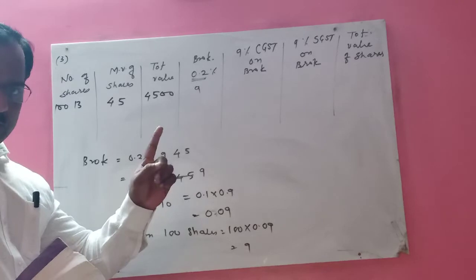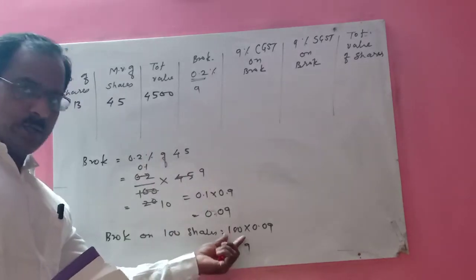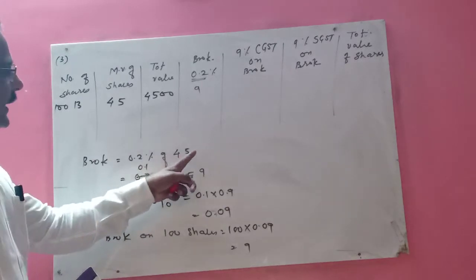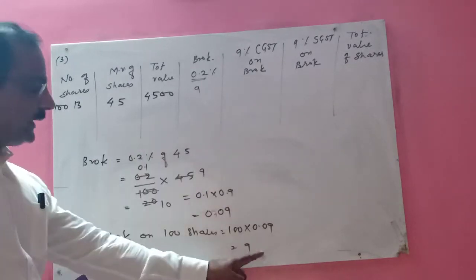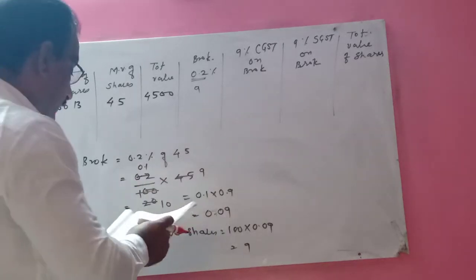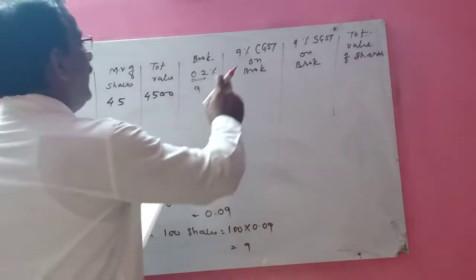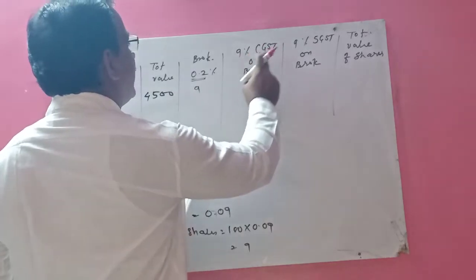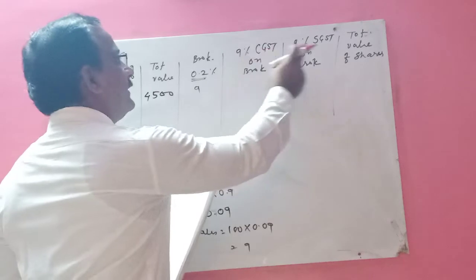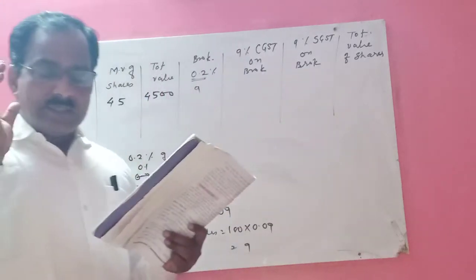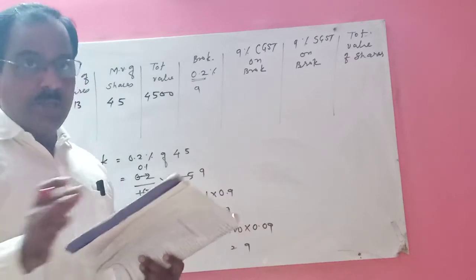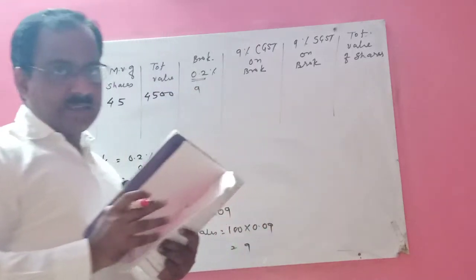Brokerage on one share, and then I multiplied by 100. You can do it directly. Instead of taking 1 here, you can take 4500, then also you will get the same answer. Okay, so this is the brokerage. Then afterwards you have to calculate 9% CGST. The main reason for doing this exercise is only for this part, children, because the sums related to GST are there in your board exam. So that is why I am doing this exercise.